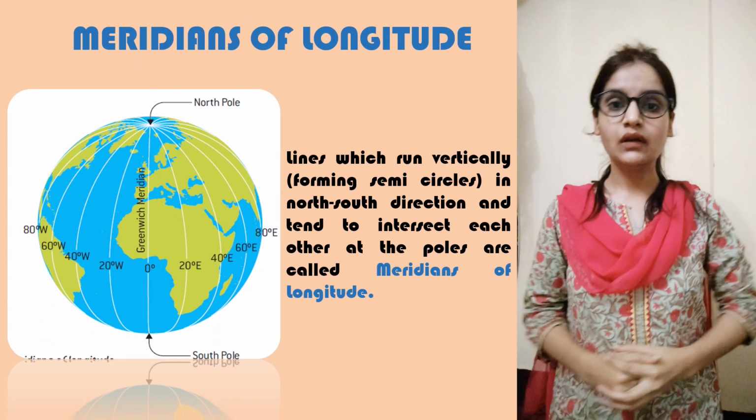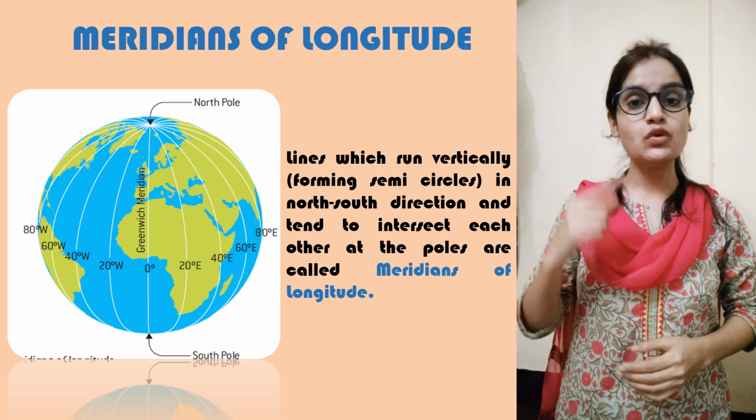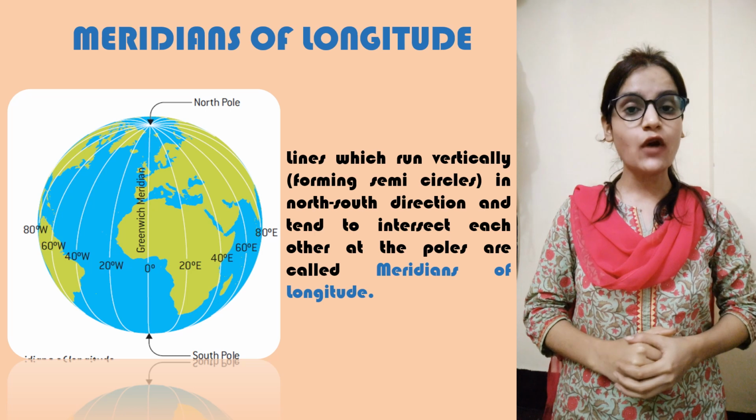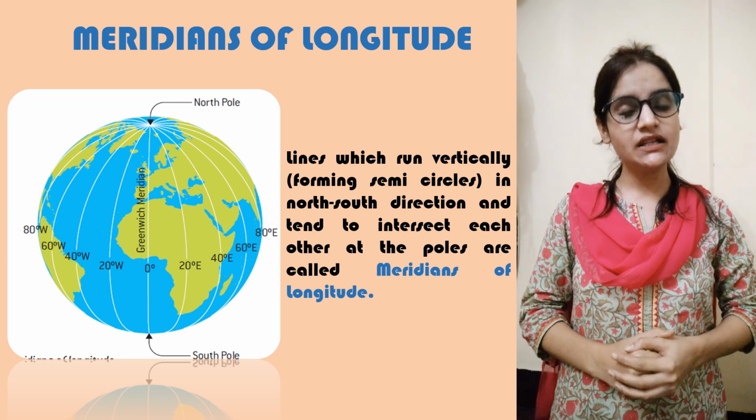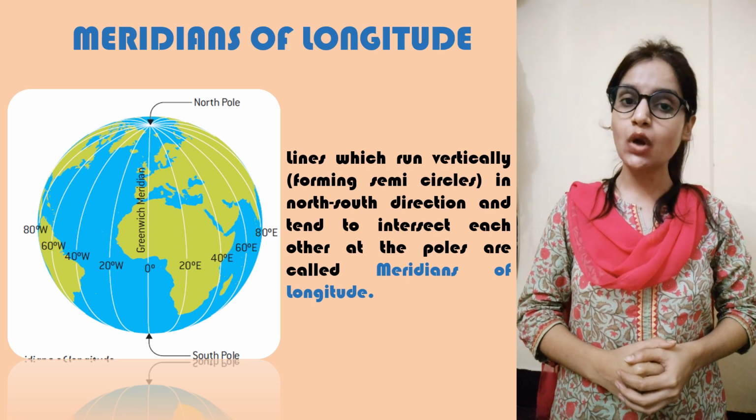Now let us see the second set of imaginary lines that are passing through our earth from north to south and are known as meridians of longitude. The imaginary lines that are running vertically from north to south and are forming semicircles intersecting at the poles are called meridians of longitude.